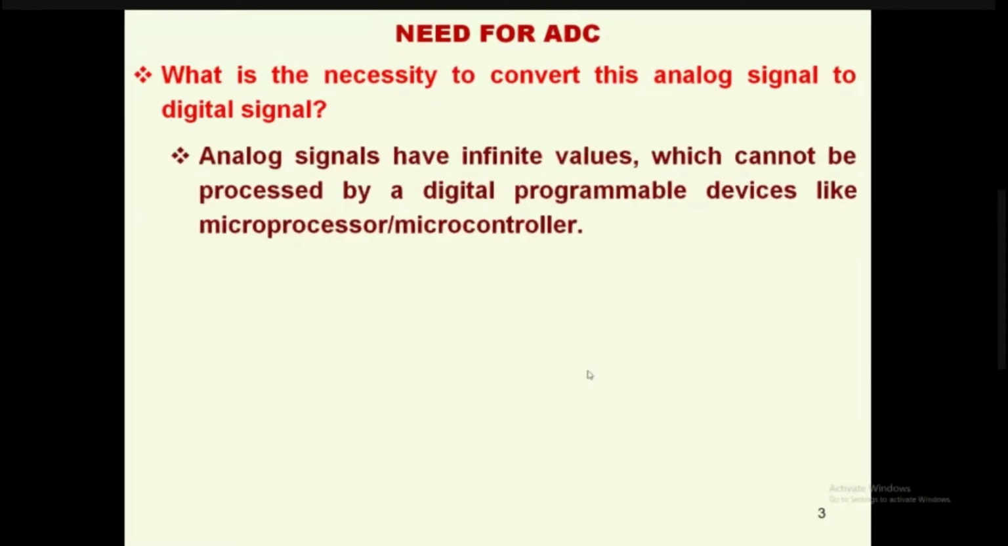Analog signals have infinite values which cannot be processed by digital programmable devices like microprocessors and microcontrollers. As we have discussed already, a divide by zero error comes, which is called an exception, where any number divided by zero will have infinite values, which cannot be processed by any digital programmable device, because a microprocessor needs finite values. So any number divided by zero is infinite. It's a good example to say that infinite values cannot be processed by digital programmable devices.